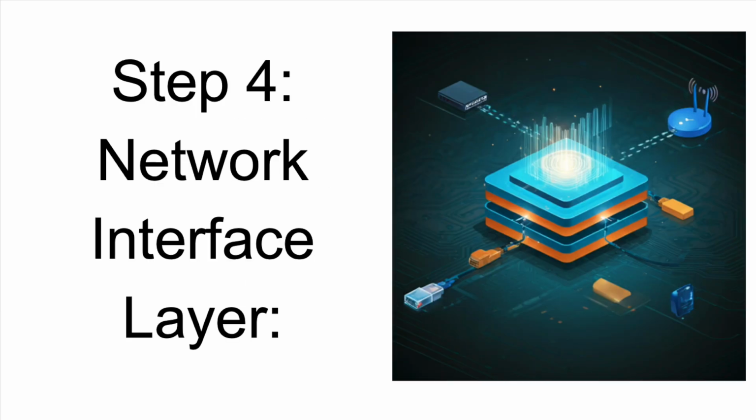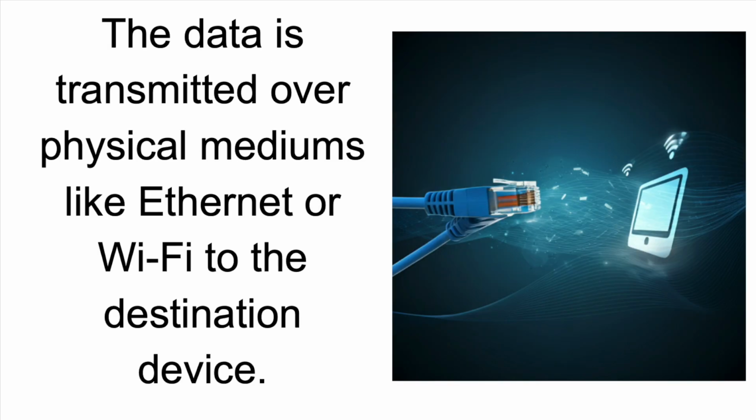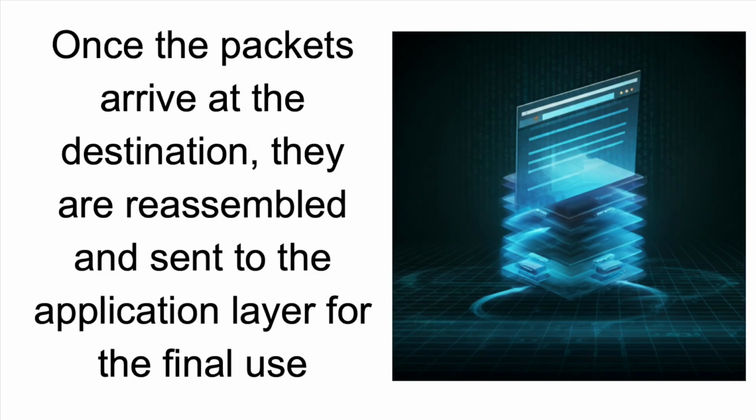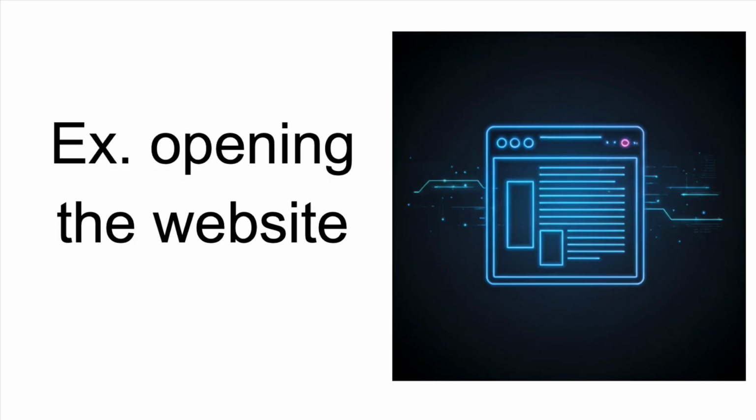Step 4. Network interface layer. The data is transmitted over physical mediums like Ethernet or Wi-Fi to the destination device. Step 5. Data reception. Once the packets arrive at the destination, they are reassembled and sent to the application layer for the final use. Example, opening the website.